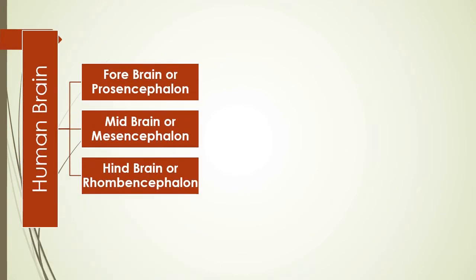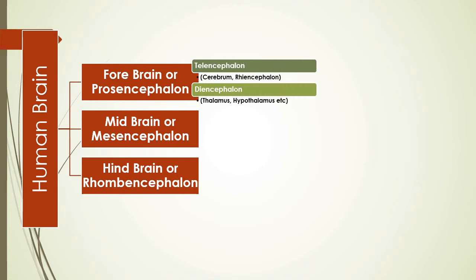Copy this chart. Human brain is divided into 4 parts. Prosencephalon is made up of telencephalon, cerebrum, and rhinencephalon. Cerebrum is made up of cerebral hemispheres connected with the corpus callosum. Here the frontal, parietal, occipital, and temporal lobes are present. Rhinencephalon is your olfactory sensation, means smell.